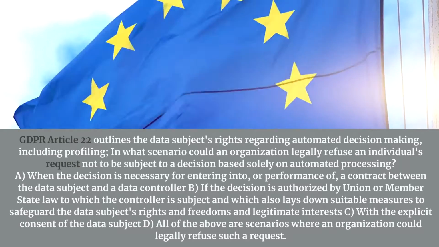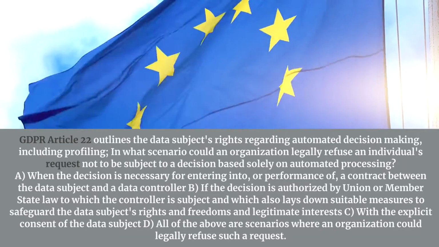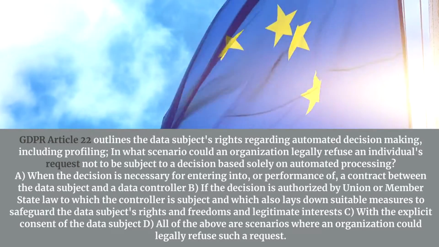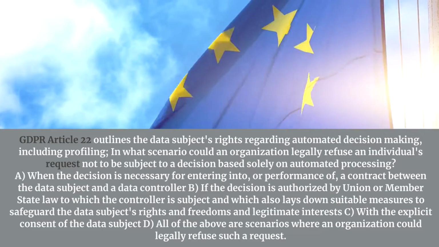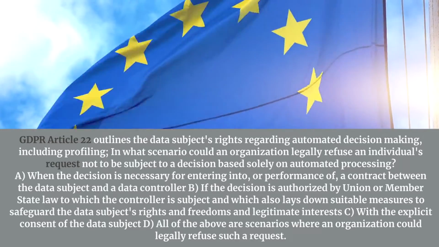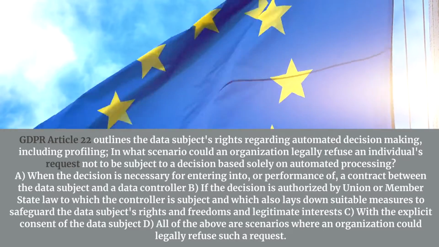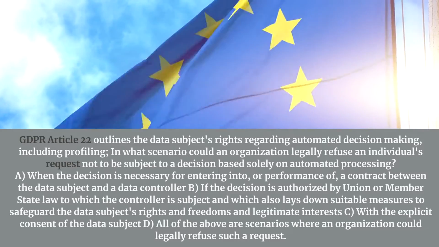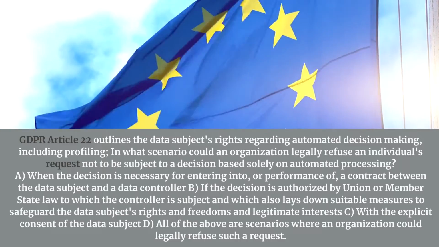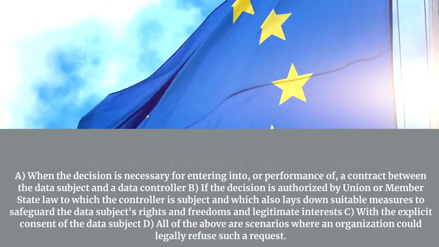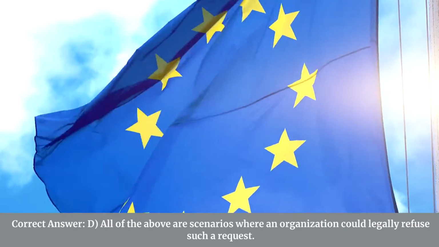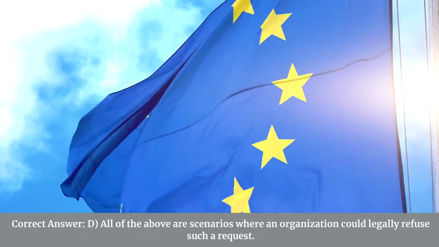GDPR Article 22 outlines the data subject's rights regarding automated decision-making, including profiling. In what scenario could an organization legally refuse an individual's request not to be subject to a decision based solely on automated processing? A. When the decision is necessary for entering into, or performance of, a contract between the data subject and a data controller. B. If the decision is authorized by union or member state law to which the controller is subject and which also lays down suitable measures to safeguard the data subject's rights and freedoms and legitimate interests. C. With the explicit consent of the data subject. D. All of the above scenarios. Correct answer, D. All of the above are scenarios where an organization could legally refuse such a request.